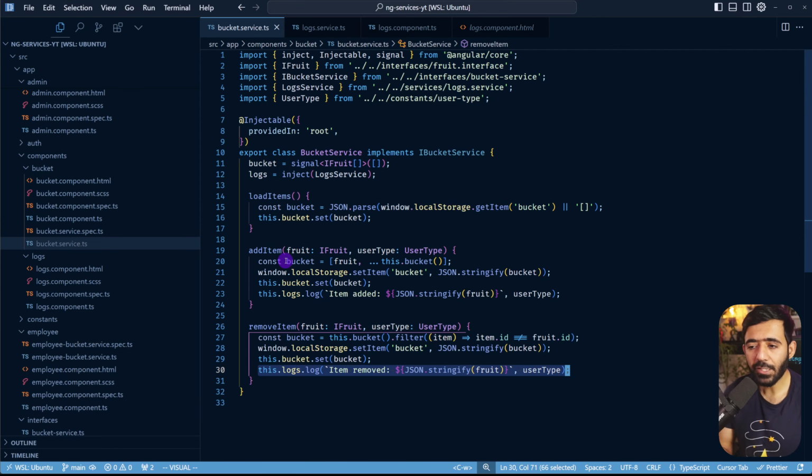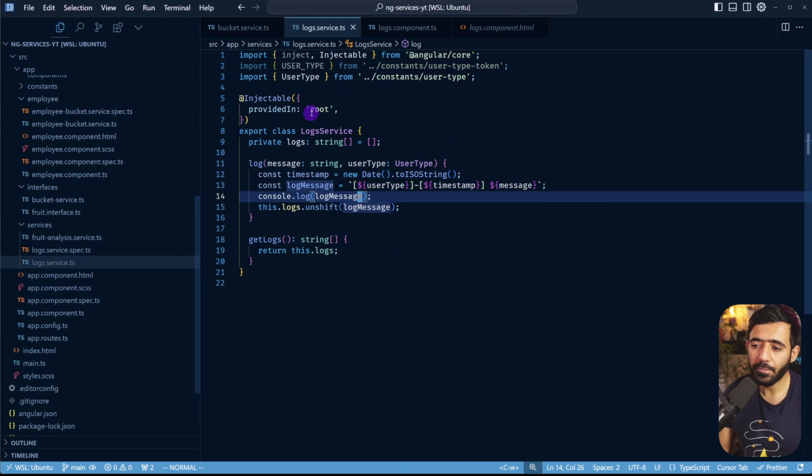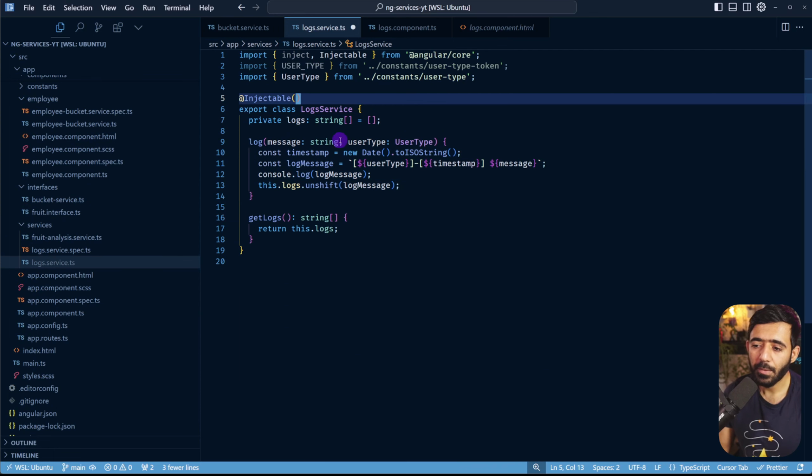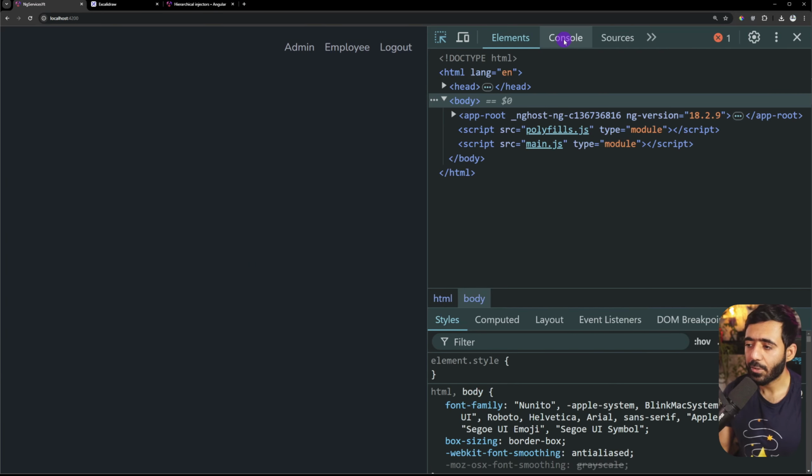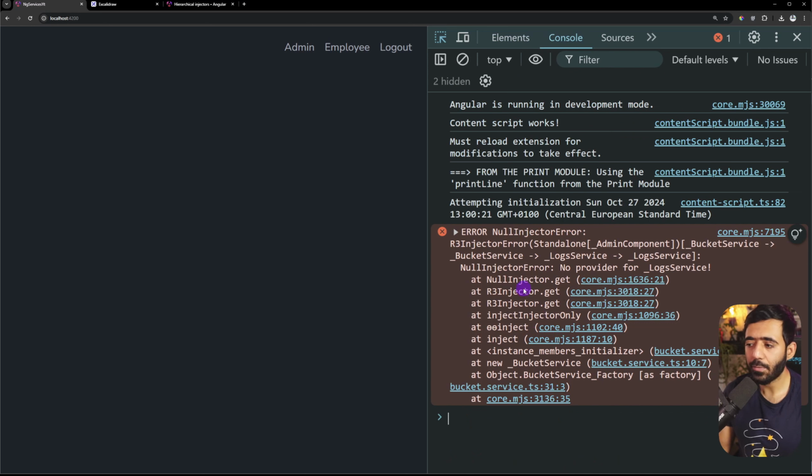Now, having said that, let's try it out. We're going to go to the log service and we are going to remove this provided in root. So I'm just going to remove this and save this and let's see what happens. If I go to my application, you can see nothing is being shown, which means that something is breaking. So the first thing I'm going to do is go to the console and see what's happening.